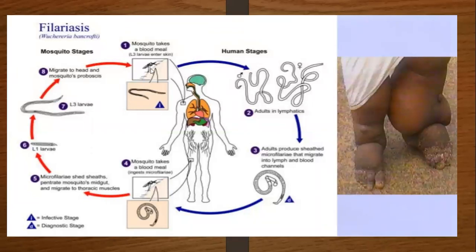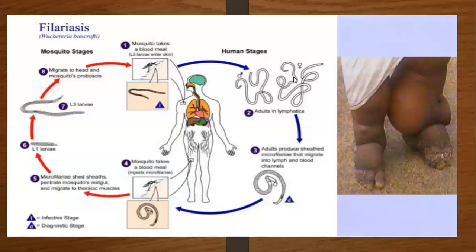So here this is a mosquito. This mosquito bites a human being. Here there are two stages of development: this is the human stage and this is the mosquito stage. So what happens after the mosquito bites the human being? The targeted regions are the limb area of the human being and the genital region. Only these areas are the target for filariasis.